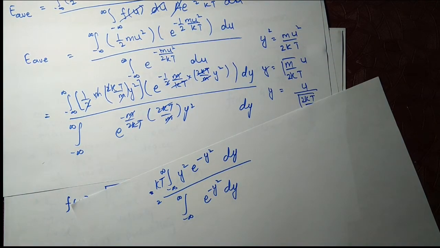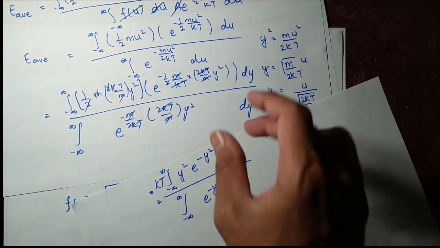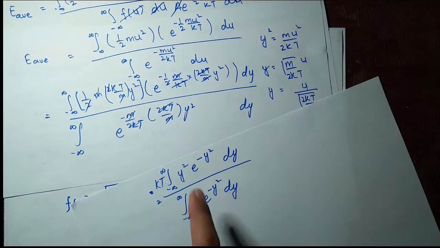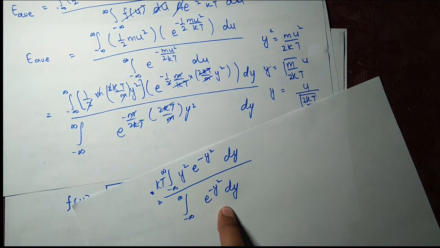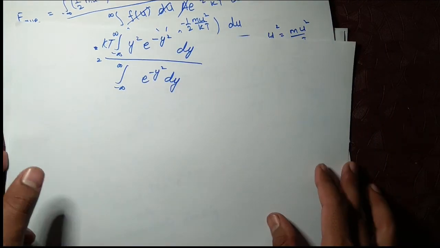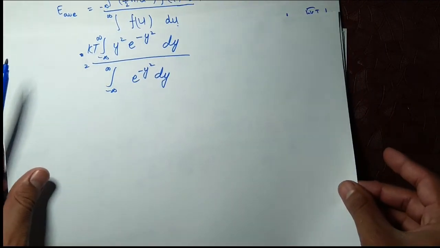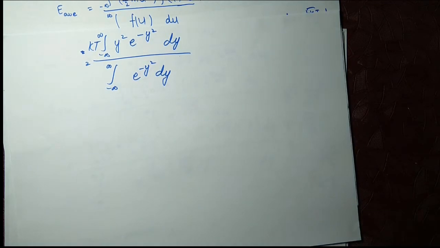So now we have solved this complex equation into this form. Now I'm introducing you to an integral which will be very beneficial for you. This integral is a Gaussian integral.